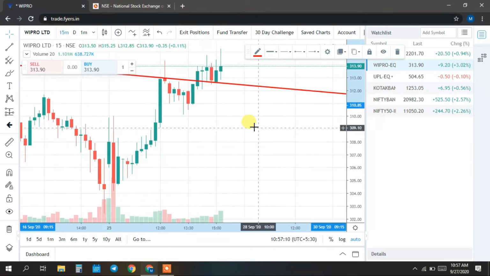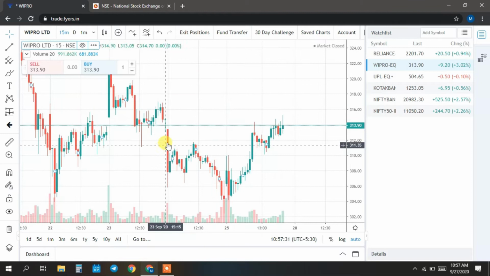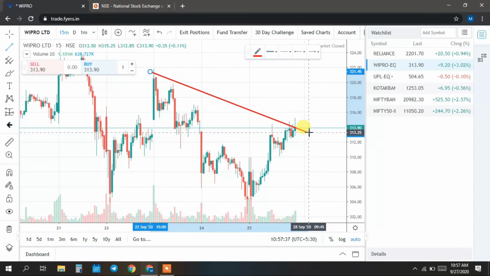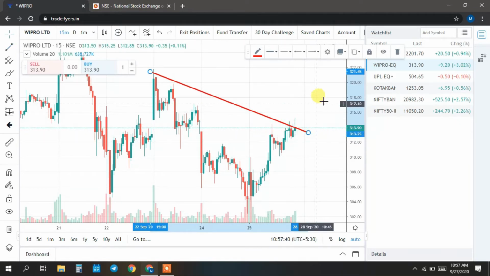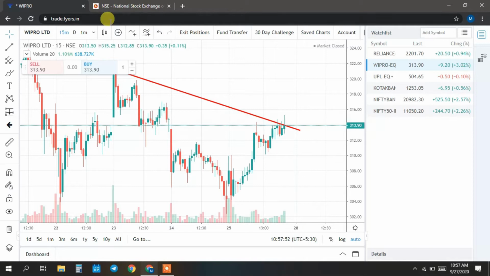We can also see in the 15-minute chart that it has already given a breakout and is taking support at this level. As you can see here, it took resistance and came down, took resistance and came down. But at this point, we can see a good upside movement. You can also draw a different trend line in this pattern; once this trend line breaks, we can see a good upside movement. I'll give you all Wipro: you can buy above the 315 level. It's trading now around 313. You can trade it on the 315 level. So that is about Wipro, guys.